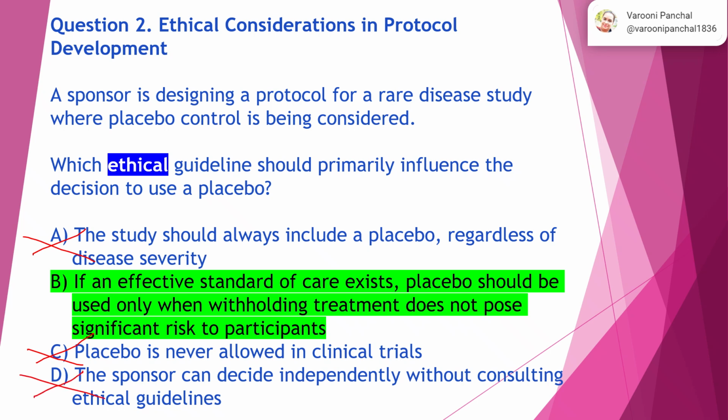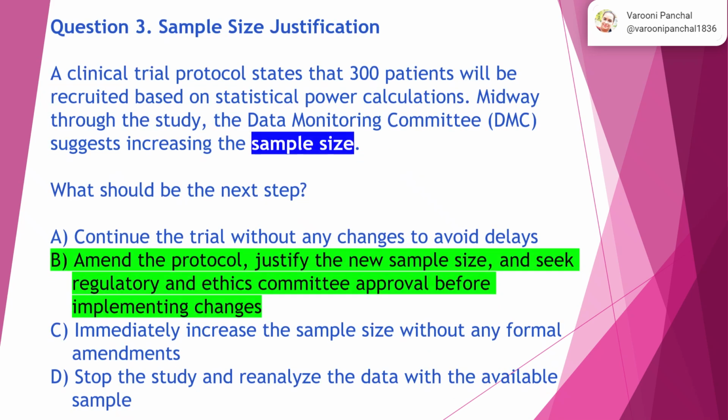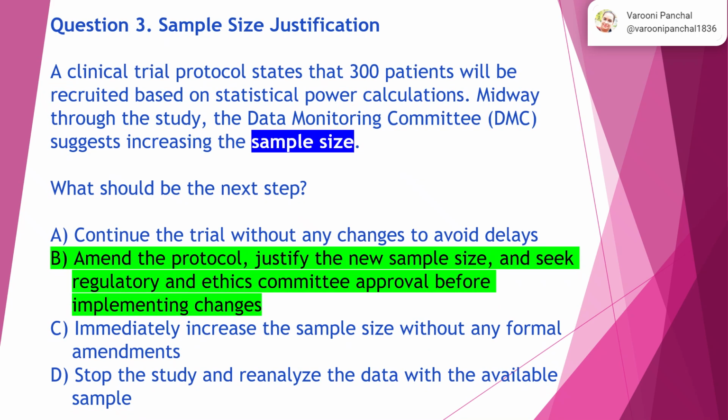So the correct answer is if an effective standard of care exists, placebo should be used only when withholding treatment does not pose significant risk to participants. So the correct answer is B. Question 3. Sample size justification. A clinical trial protocol states that 300 patients will be recruited based on statistical power calculations. Midway through the study, the DMC suggests increasing the sample size. What should be the next step?